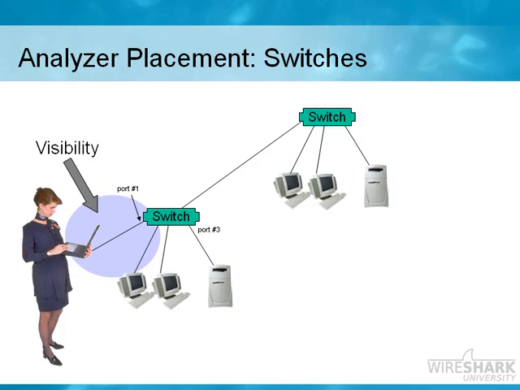Most of the time nowadays you will find that you'll be working on a switched network. In this case, switches will only forward down to our analyzer station 4 different types of traffic. The switch will forward broadcast traffic, multicast traffic, traffic to and from the analyzer's hardware address, and any traffic to an unknown MAC address, a MAC address that hasn't been learned yet, which really isn't typical. We shouldn't see that. So if we plug this analyzer into this switch and we're plugged in on port number 1, the only thing we'll be able to see are the broadcasts and the multicasts sent by the clients and the servers on this network, and any traffic to and from the analyzer's MAC address.